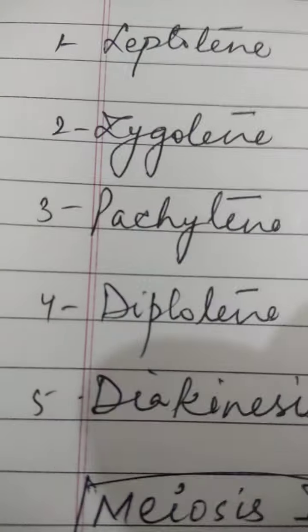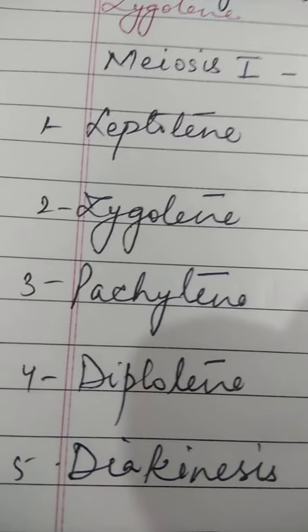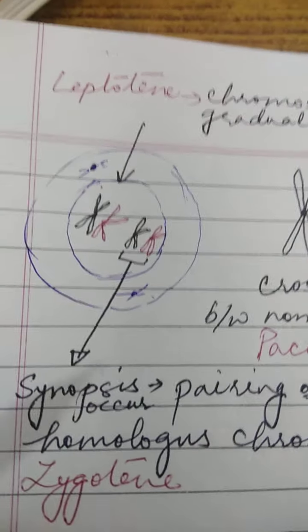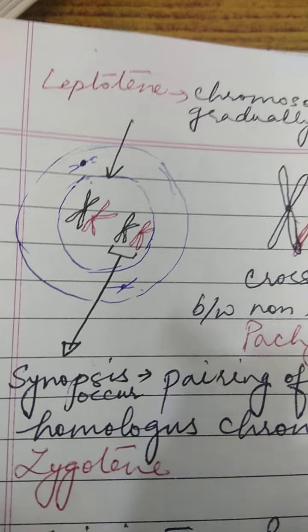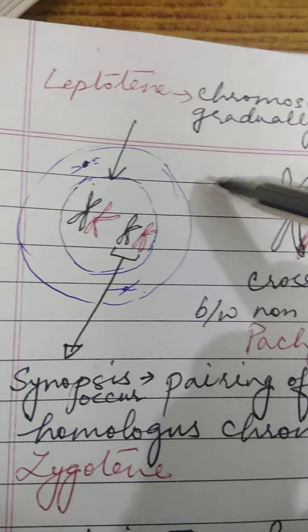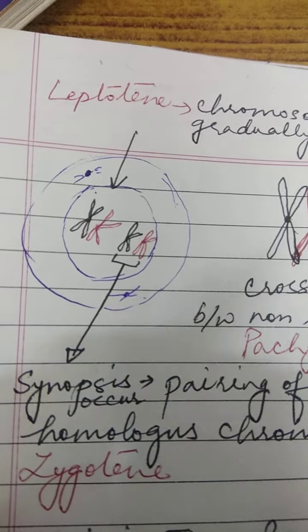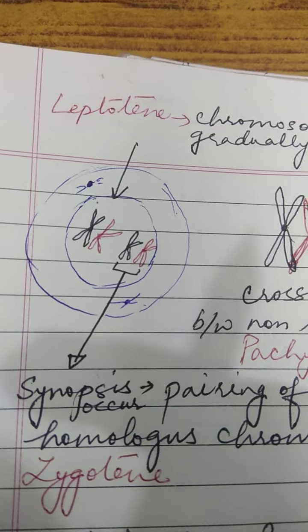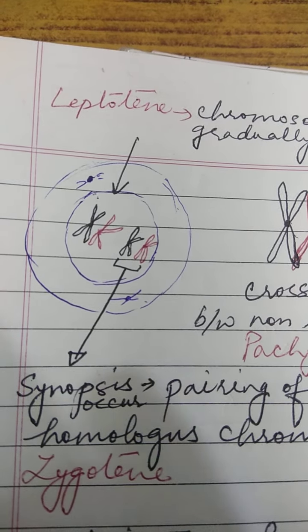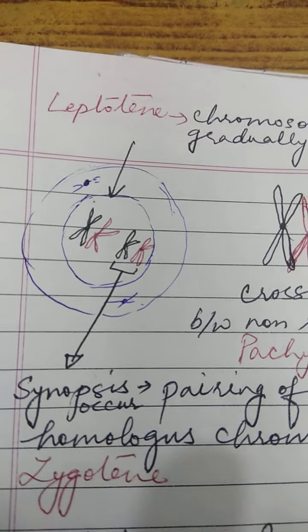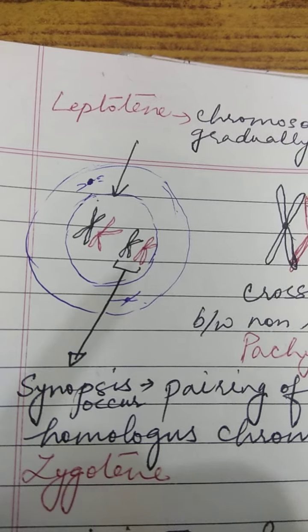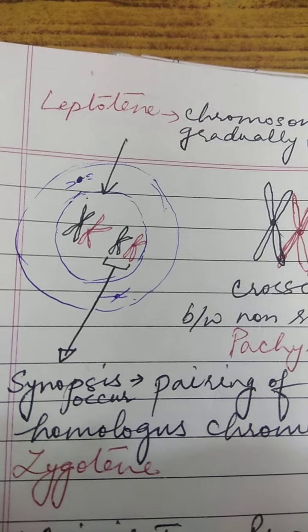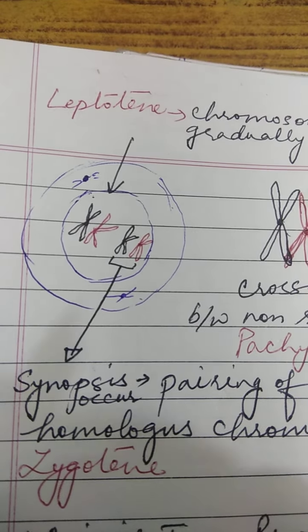So let's understand what happens in all these stages. Let's start with prophase first, which is categorized into five different stages. Here the chromosomes start appearing, because we know that the DNA material is in the form of a chromatin network, and at the time of cell division it starts condensing to form chromosomes.